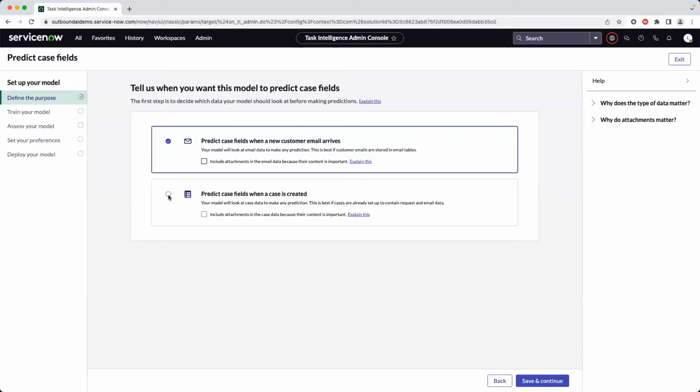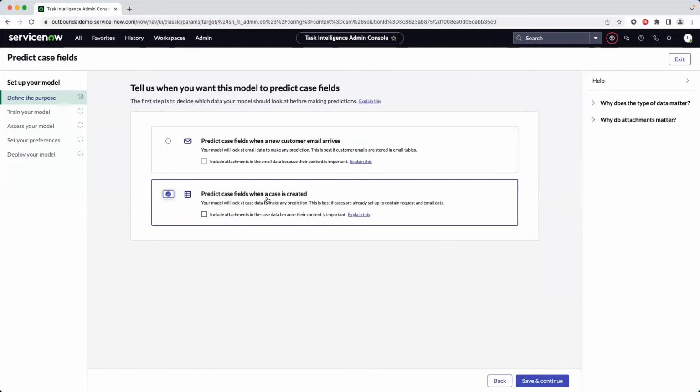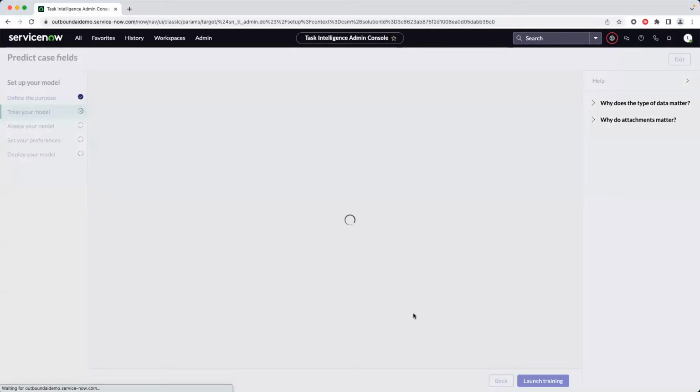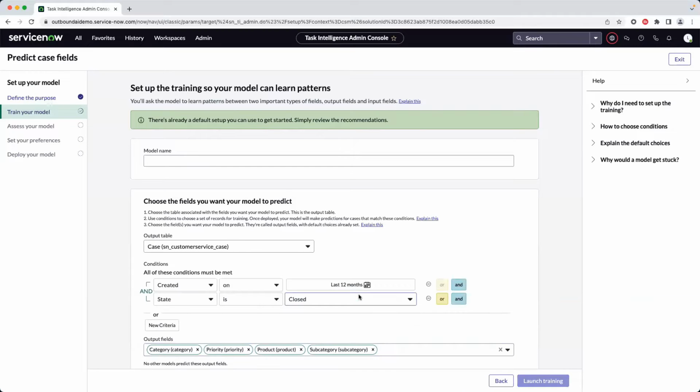In our case, we are working with a case. Also notice that I can include the attachments if their content is relevant to make predictions here. That's not our case here. So let's save and go to the next step.